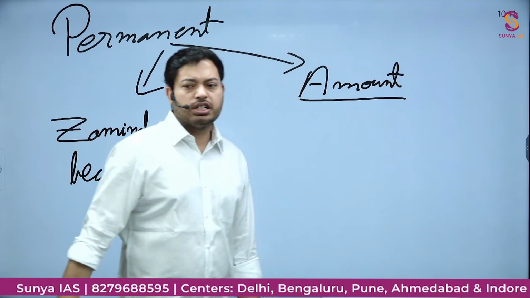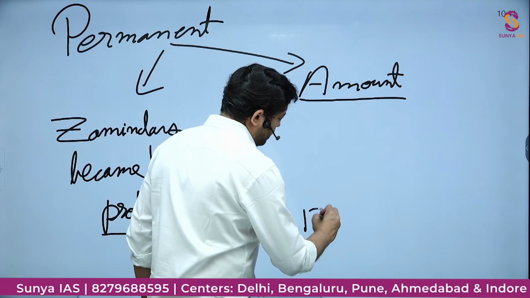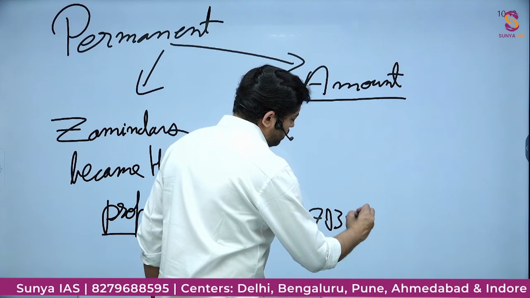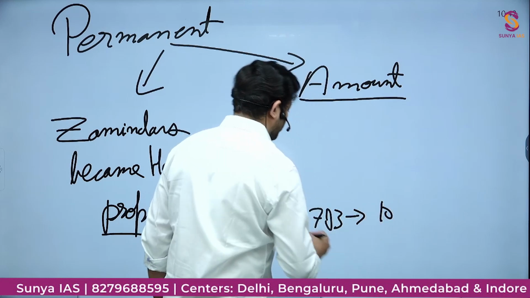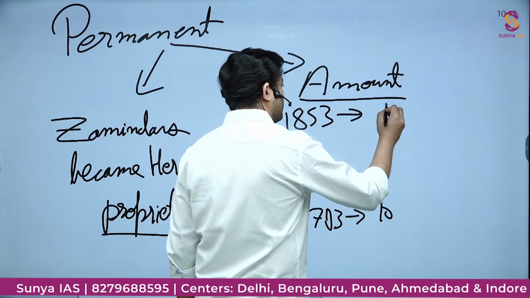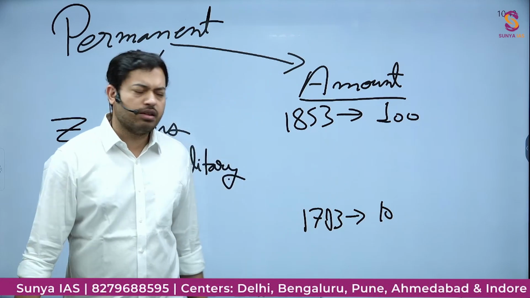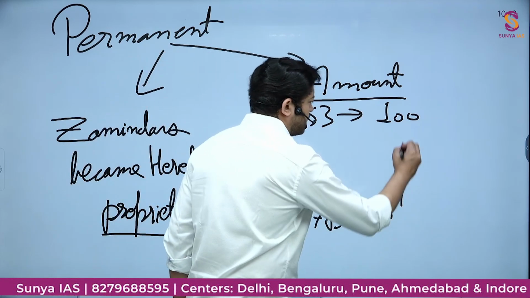And how did the Britishers fix it? They fixed it like this: suppose in 1793 you are paying 10 rupees, and in 1853 you would ultimately be paying 100 rupees, and that was nominal because every year some price rise would have taken place, so the price would have increased from 10 to 100.